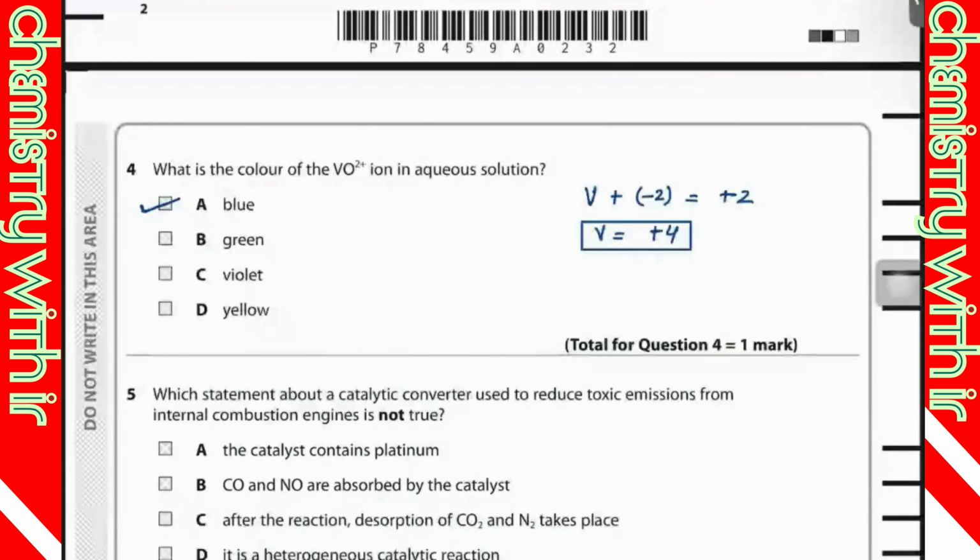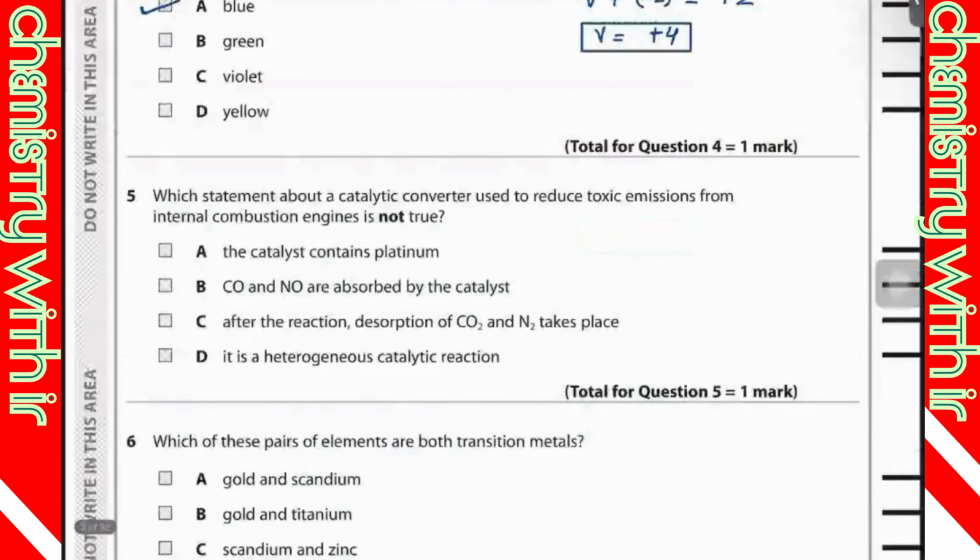Which statement about a catalytic converter used to reduce toxic emissions from internal combustion engines is not true? The catalyst contains platinum. Yes, this is correct. Platinum is a metal which acts as a catalyst. CO and NO are adsorbed by the catalyst. That's true.